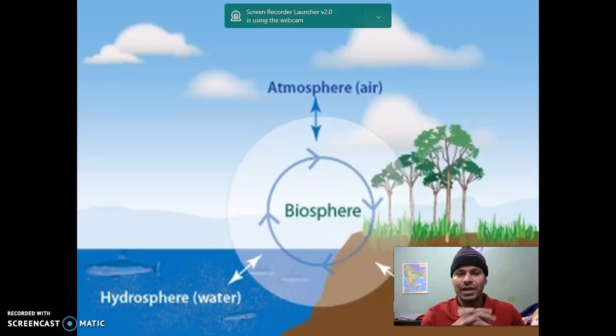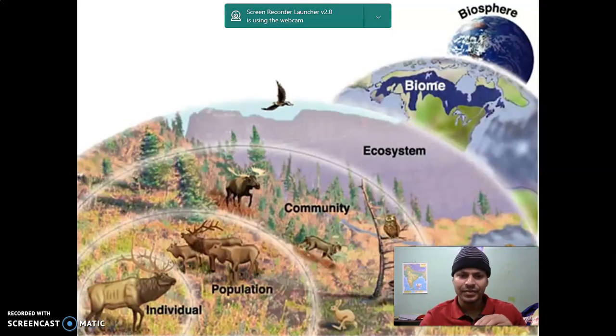And in our ecosystem, we are already in a biosphere. We are bound by the three components of our earth, that is the hydrosphere, lithosphere, and atmosphere. All these three together make the biosphere, the living part of our earth. A single organism is known as an individual.